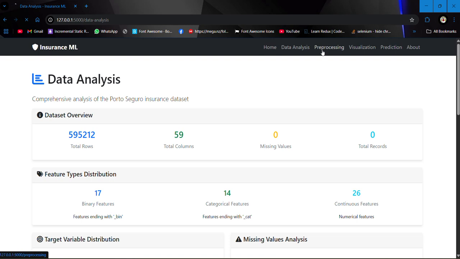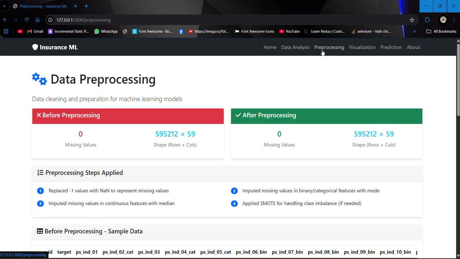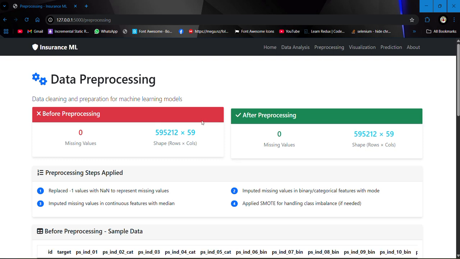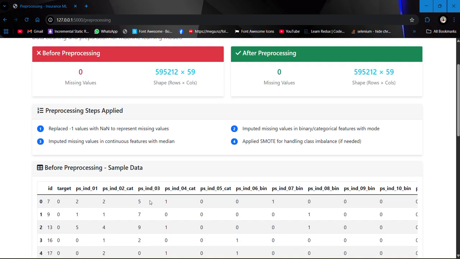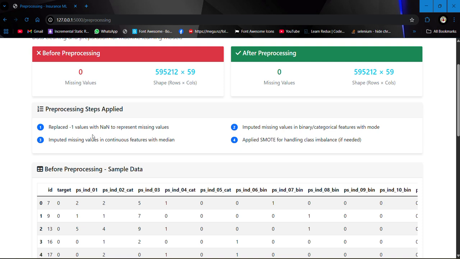Then we have data pre-processing. In data pre-processing, it shows us before and after pre-processing, and also tells us the steps we have applied. Basically, we replaced NaN with -1. We imputed the missing values with median or mode. So what we are doing is checking the values above and below and taking the median or mode as the standard value to fit in the places where we have missing values.